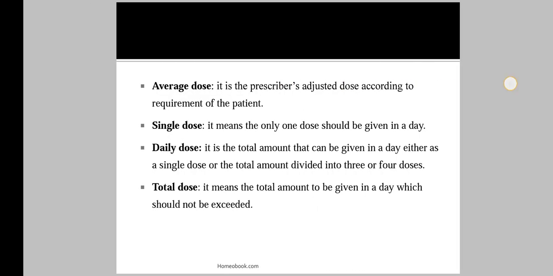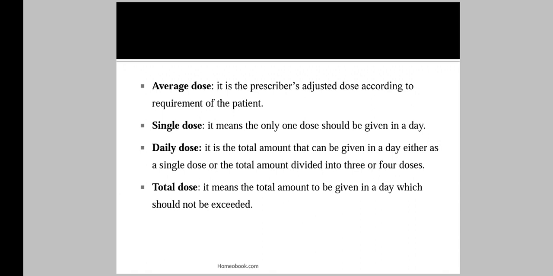Then the next type is the average dose. What is meant by average dose? It is the prescriber's adjusted dose according to the requirement of the patient. Average dose means what the patient requires, and the prescriber adjusts that dose according to the requirement of the patient. Then single dose. Single dose means only one dose should be given in a day. In a day we give only a single dose, that we call a single dose.